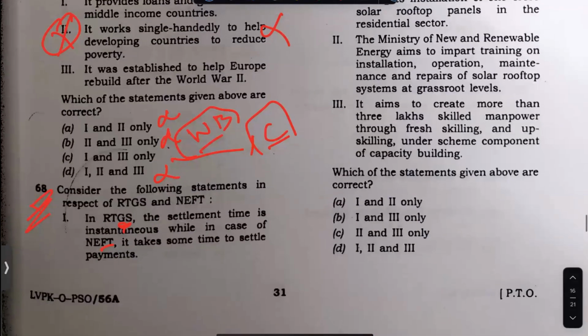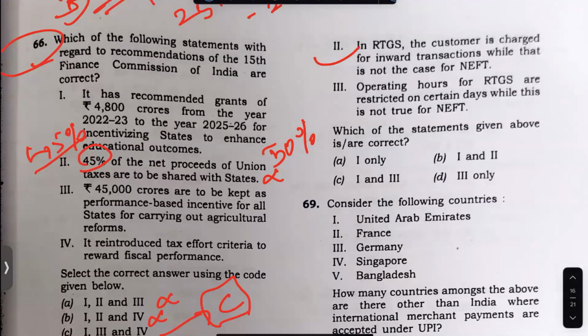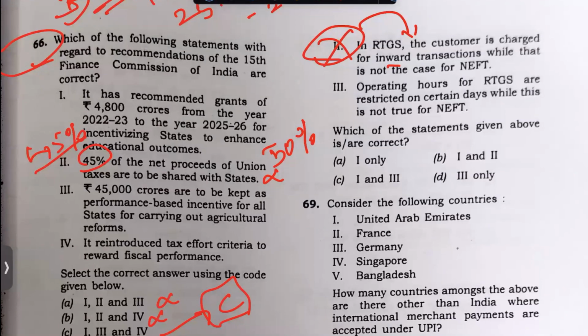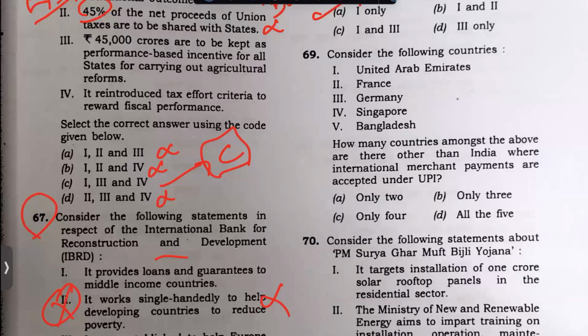So real time means settling in real time, right? And one more thing: if I give you money, why is that an inward transaction? See, if I give you money, why would you be penalized? This is not true. This is not true. This is the answer, but it's a tough question. You can check if it is there or not.